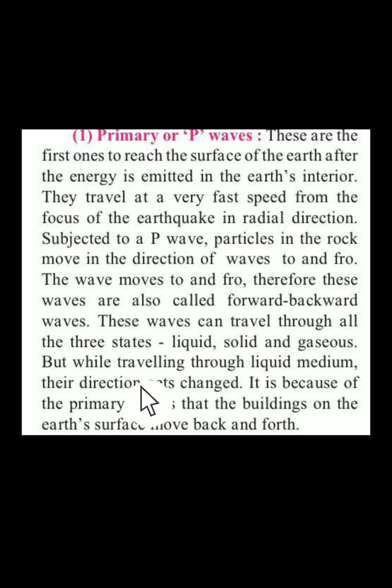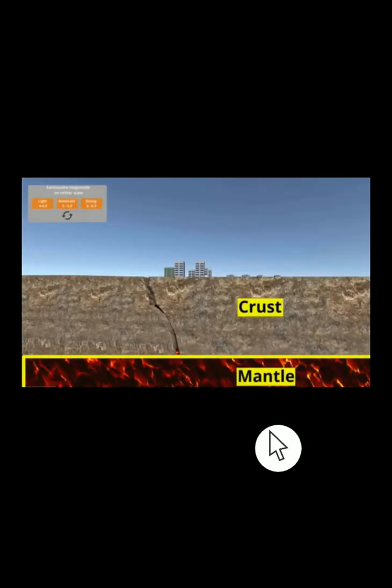But sometimes, as I told you, while traveling in a liquid medium, their direction may get changed. And it's because of the primary waves that we feel a backward and forward movement on the earth's surface. That is a back and forth movement. Okay, so this is the view of the earth when you see it from above, my dear students. If you look at the earth from this view, we can see that the buildings are here on top, and they are on the layer called the crust, and below the crust we have the mantle.